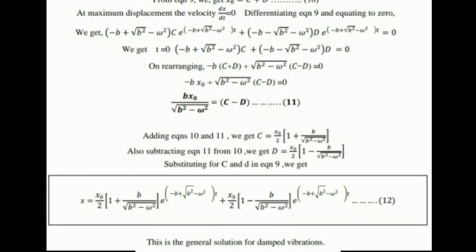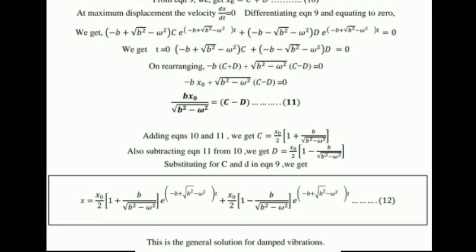So by adding equation number 10 and 11, we will get c is equals to x naught by 2 into 1 plus b by under root b square minus omega square. And also subtracting equation 11 from 10, we will get d is equals to x naught by 2 into 1 minus b by under root b square minus omega square.